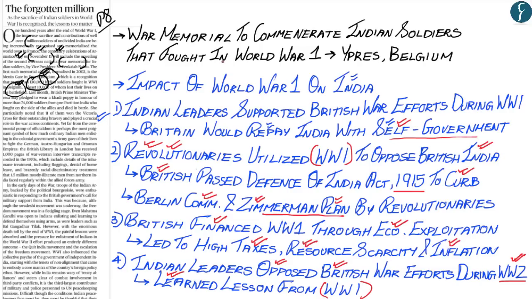However, what is happening now is that there is a 100-year celebration of Armistice Day, which is being held on 11th of November, the day when the hostilities between the Allies and the Axis powers ended, and within that context, a war memorial in recognition of the Indian soldiers that fought on behalf of the British government during World War I is being formed in the country of Belgium.